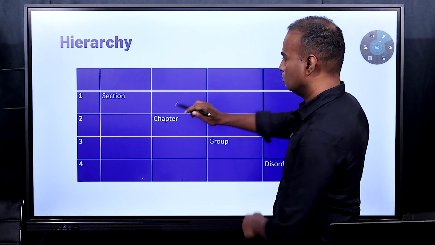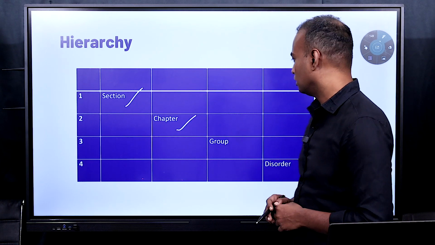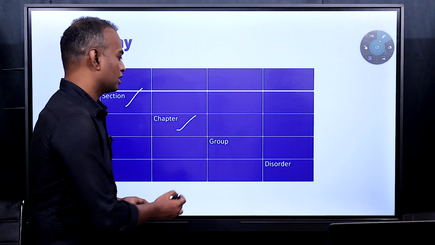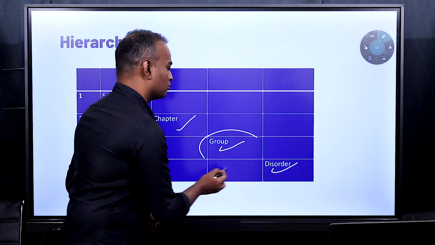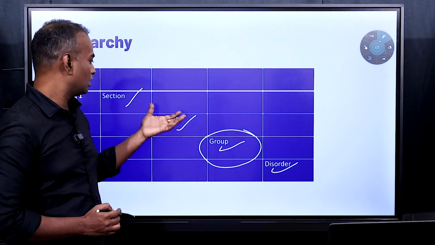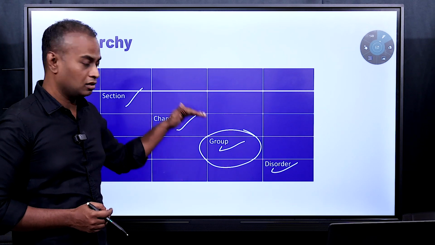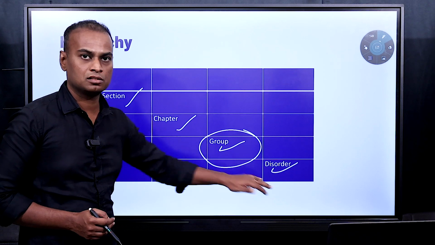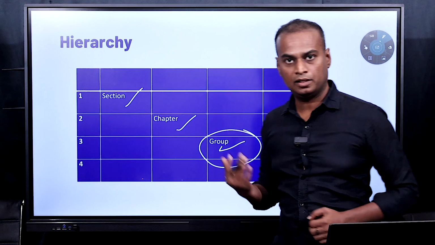First one is section. You can see it here. Under section you will have chapters. Under chapters you can sometimes have group, or sometimes have disorder. This group is optional. So some of the chapters have groups and some of the chapters don't have groups. Under chapter there are directly disorders given, but in some chapters there are groups. Under groups the disorders are given. This hierarchy you have to remember to understand DSM.